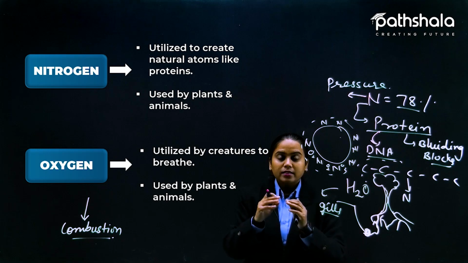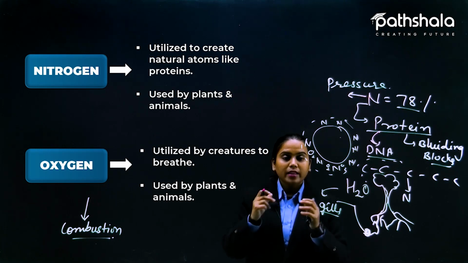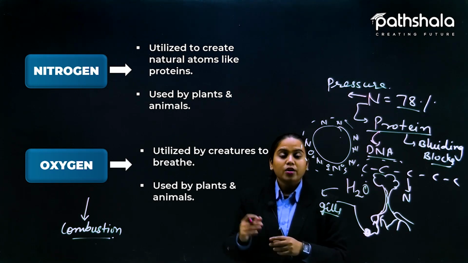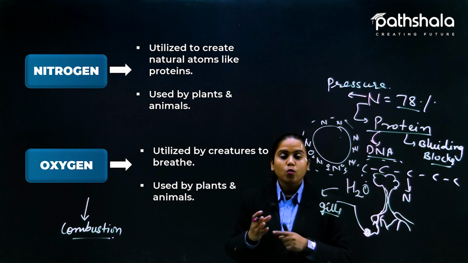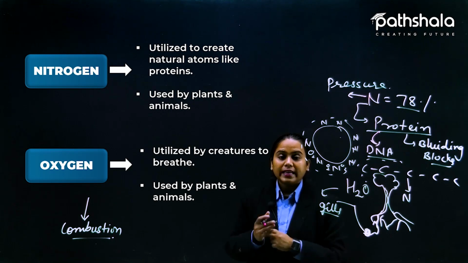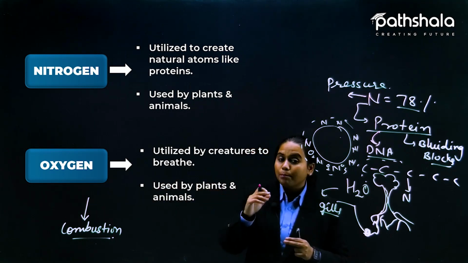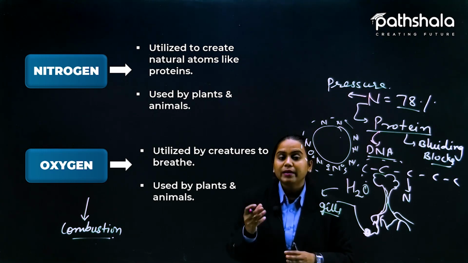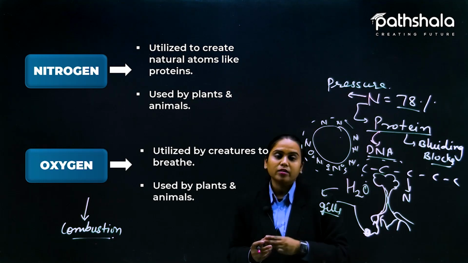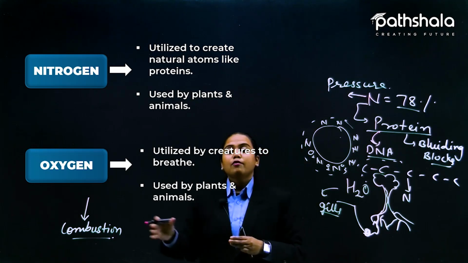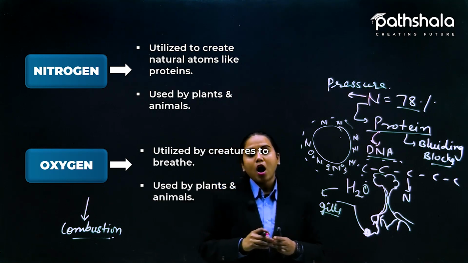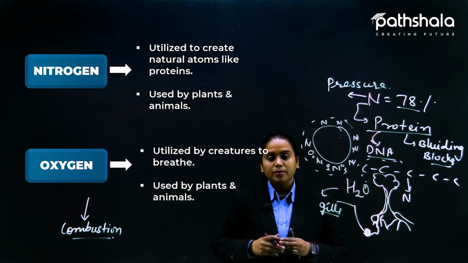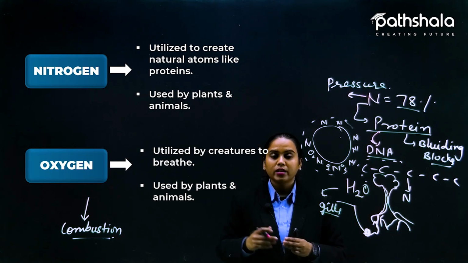For various ignition, you know that you have learned that in the chemistry part also. किसी चीज को जलाना है, आपको burn करना है, so particularly you need three things for it. One, the item you need to burn. Second, the oxygen, that is the supporter of burning, and the third is the ignition temperature, that minimum temperature that is used to lighten up the thing. So we can say for the combustion process also oxygen is very much useful. So this is how the nitrogen and oxygen parts are done. Let us move forward to the next parts.